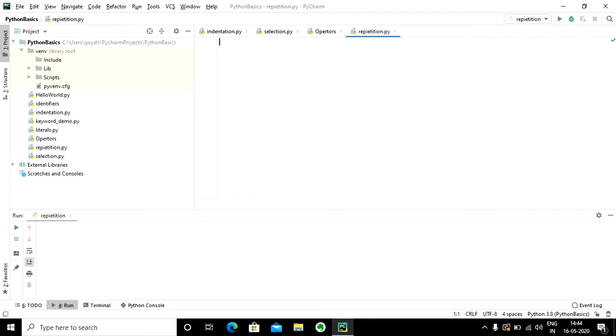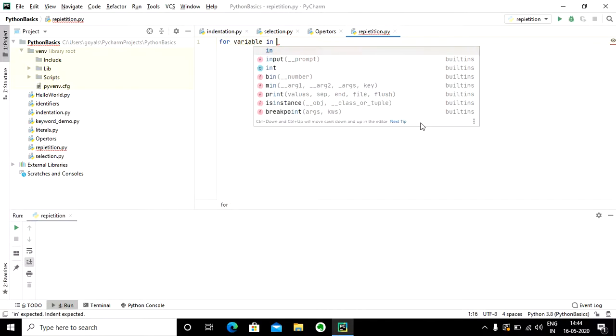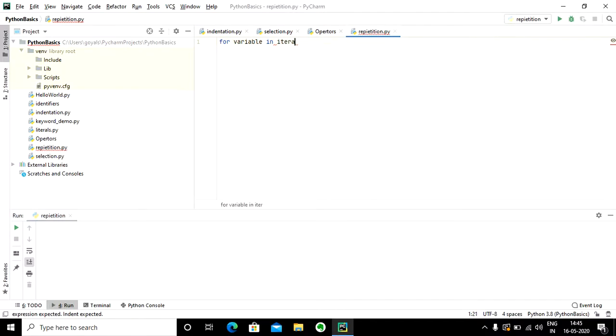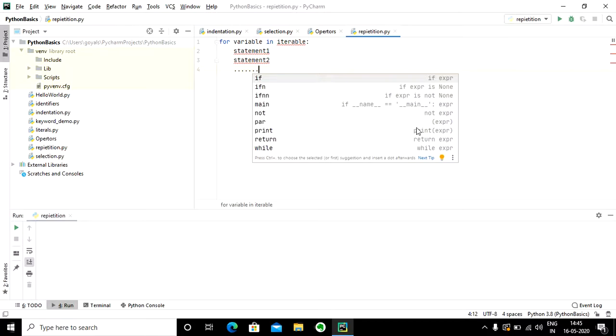So let me tell you what is the syntax of for loop. For loop, like for, then there is some variable, like variable in, and then there is an iterable. So what is an iterable? Anything which can be iterated or which can be traversed element by element. So for a variable in iterable, and then there can be a set of statements, let's say statement 1, statement 2, and there can be many statements within this block.